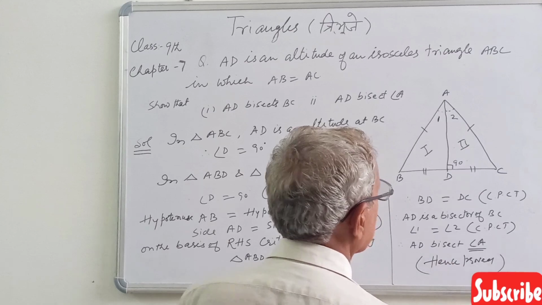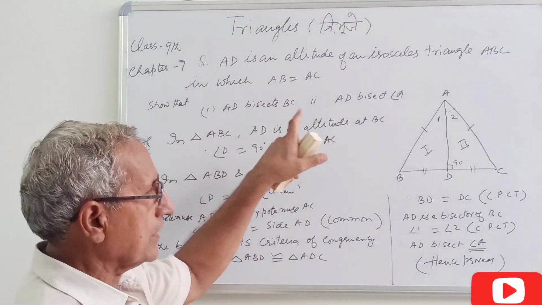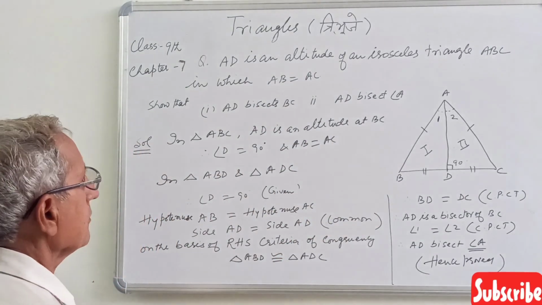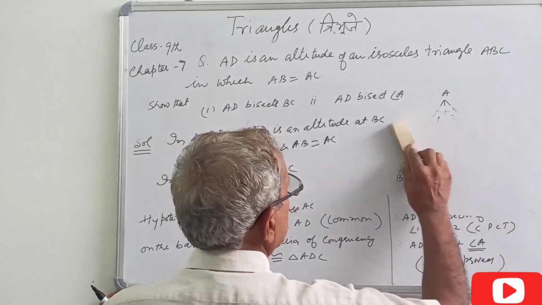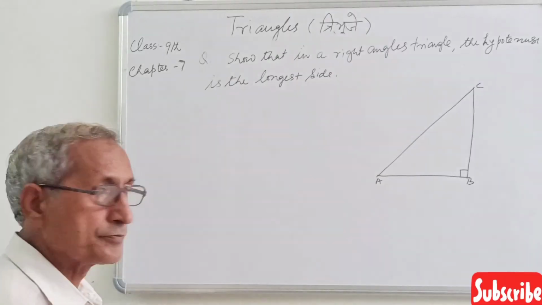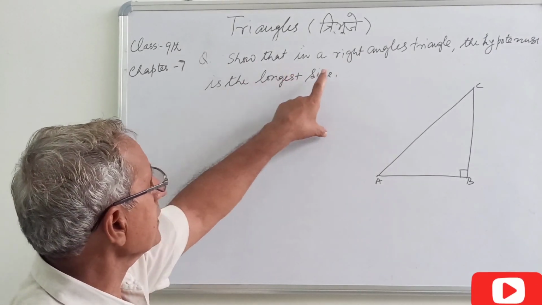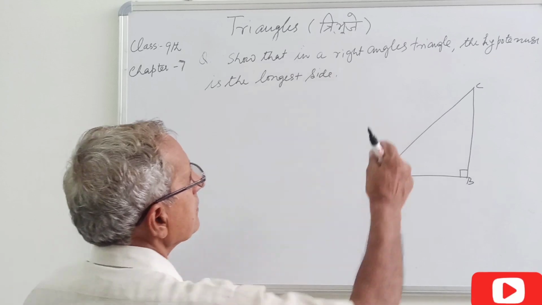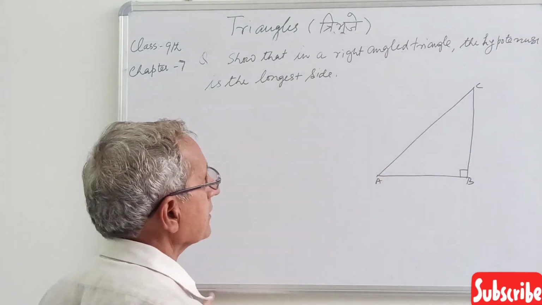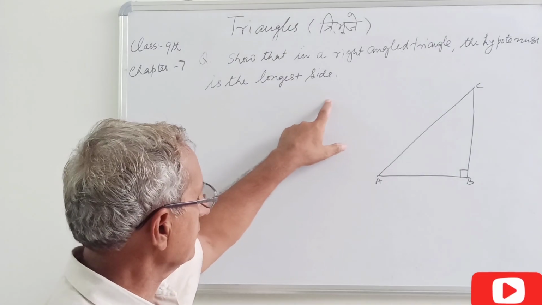So you were asked to prove these two things: AD bisects BC and AD bisects angle A. So I have taken these questions. So other question, next question. In a triangle, the question is, show that in a right angled triangle, the hypotenuse is the longest side.